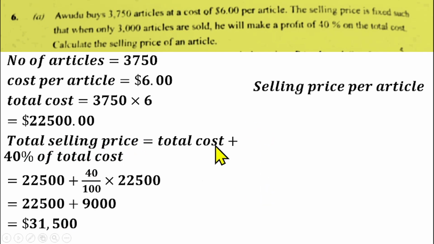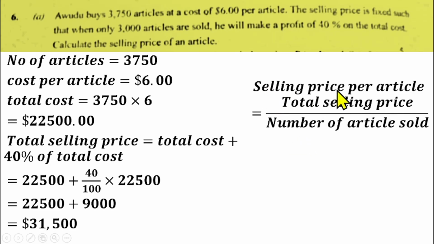Now that we know the total selling price, we can find the selling price per article. The selling price per article will be the total selling price divided by the number of articles sold. That will be 31,500 divided by the articles sold, which were 3,000. That will give us $10.50, which will be the selling price per article.